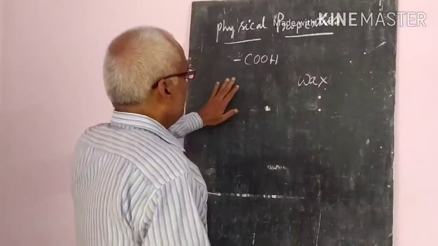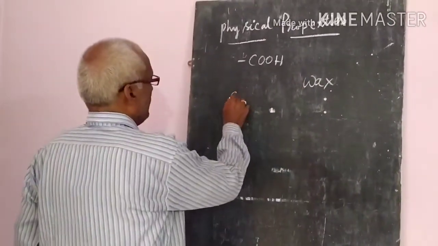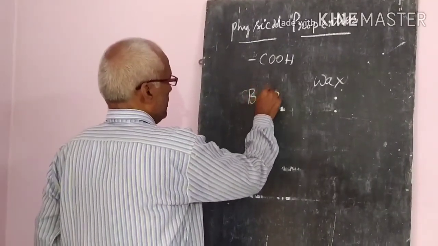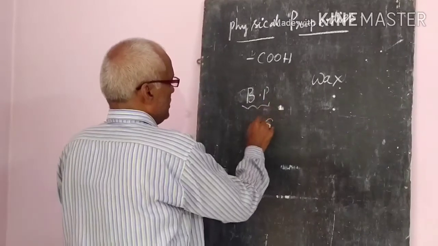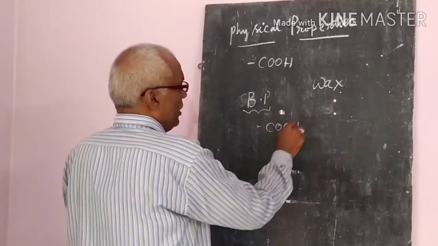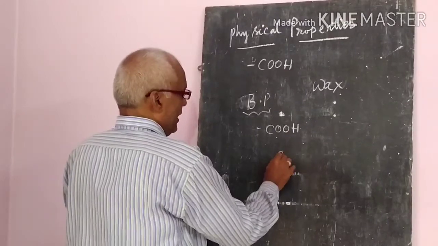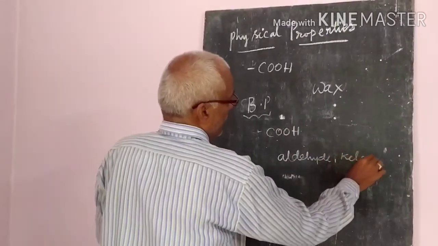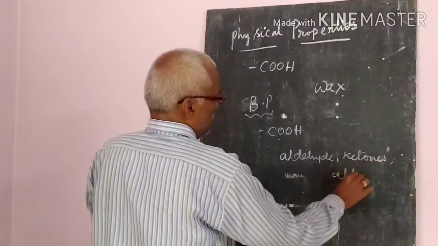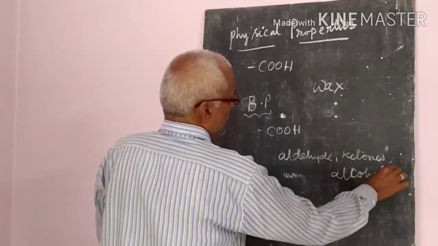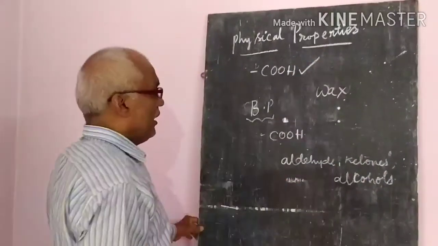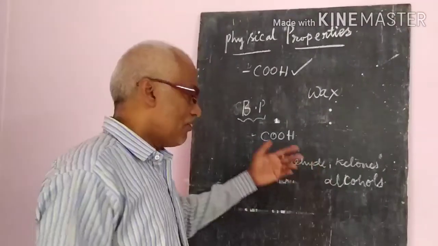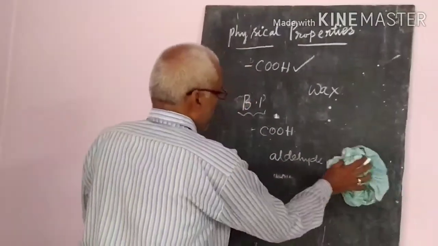But when we are discussing boiling points, generally these carboxylic acids have higher boiling points than aldehydes and ketones, and even alcohols. So the carboxylic acids have higher boiling points than aldehydes, ketones and alcohols. Why do they have this? That is also important.